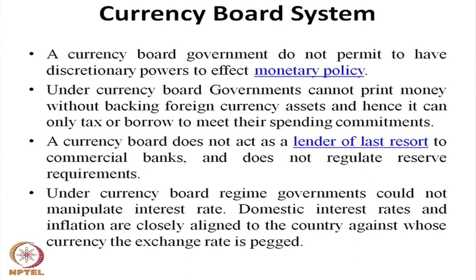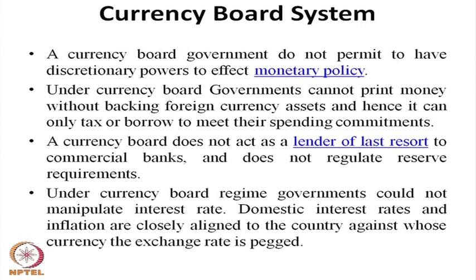Thus, how should the domestic government function? Whenever there is a requirement of money, they have to tax the domestic nationals, or they have to borrow from other countries, so that they can print domestic currency.